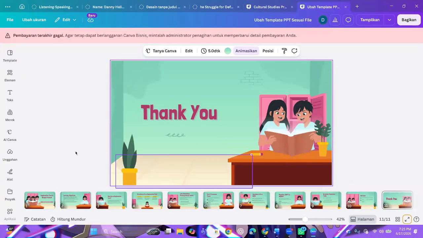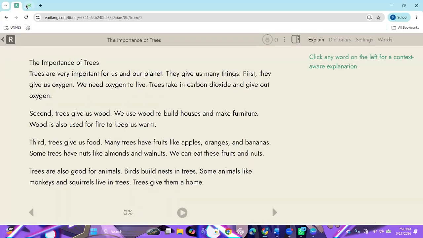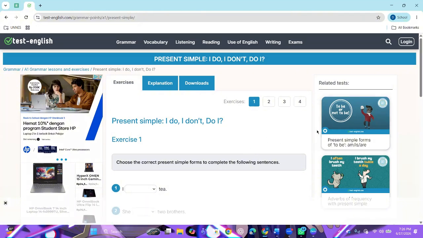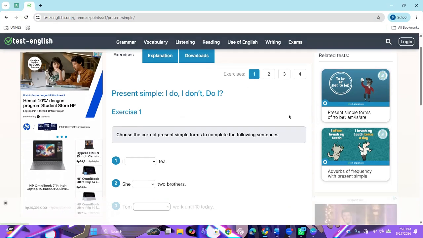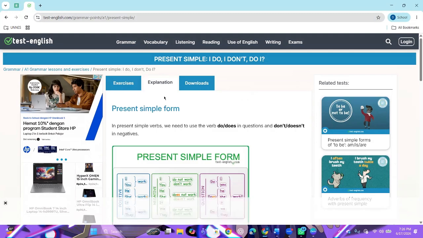We move next. I have several questions and we move to the website. First, I need to check your understanding about the use of do and don't that we have learned before. Please read the explanation.